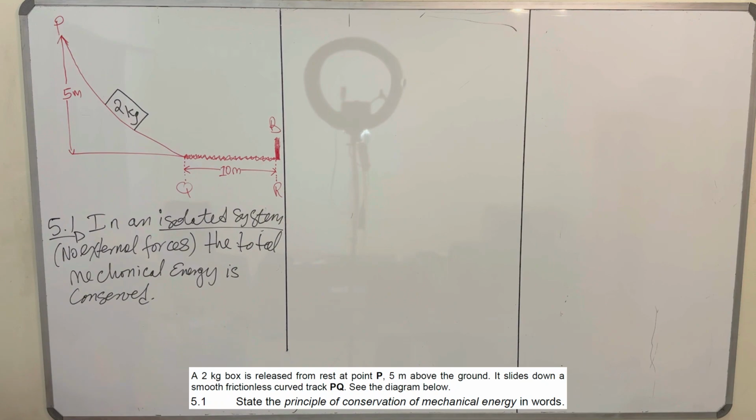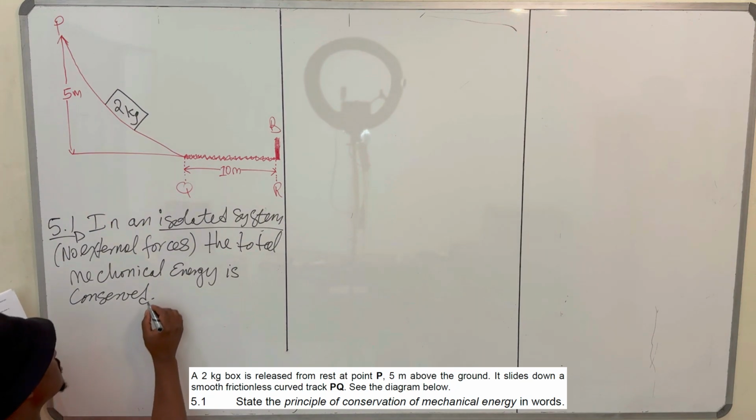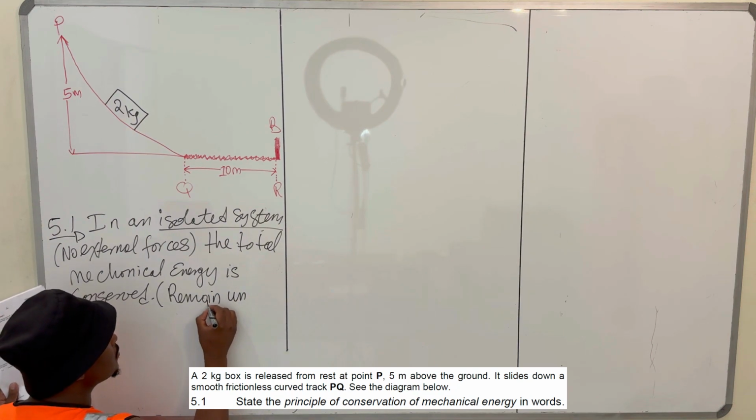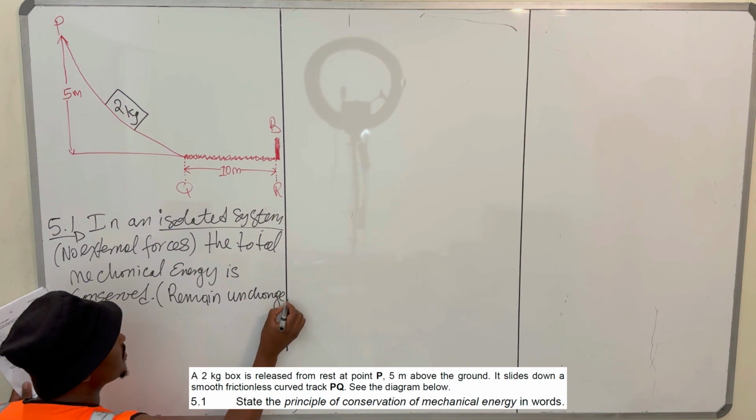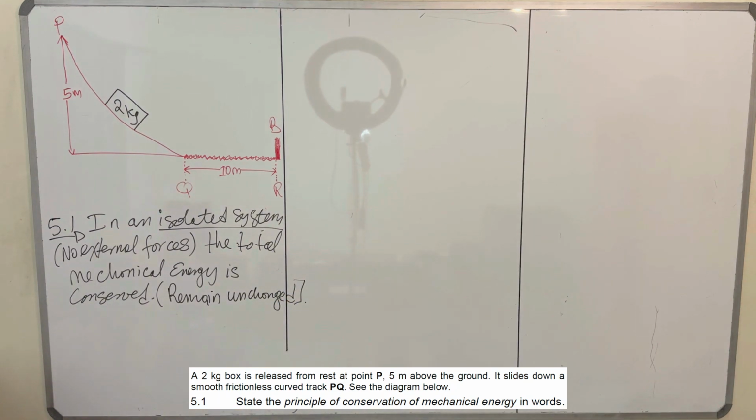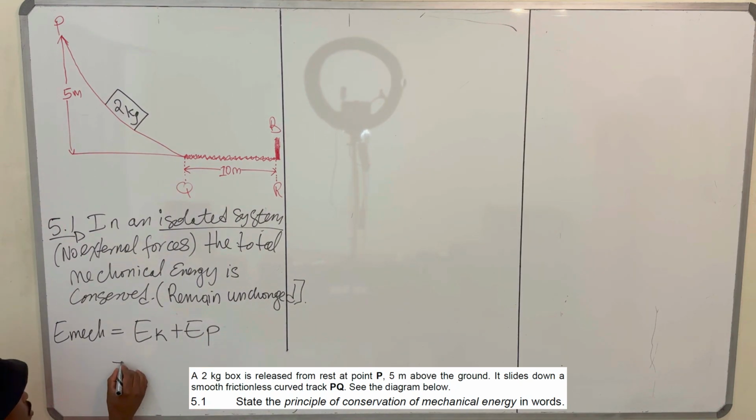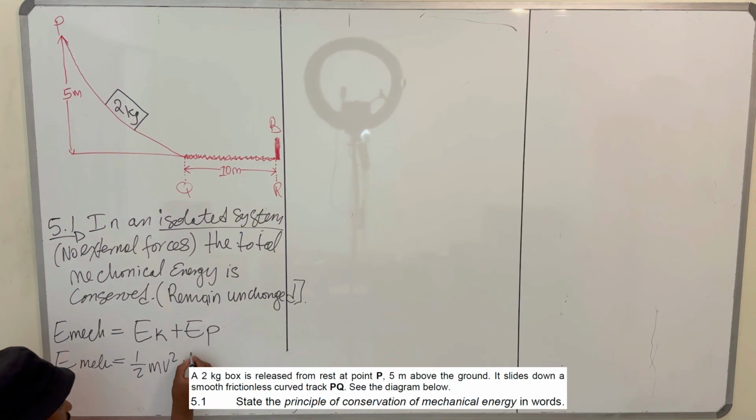What does conserved mean? I defined it in question 4. Conserved means remain unchanged. So what this means is that your mechanical energy does not change, right? What is the mechanical energy? Your mechanical energy, EMAC, is the sum of the kinetic energy and the gravitational potential energy. Your kinetic energy is half mv squared, and the potential energy is mgh.